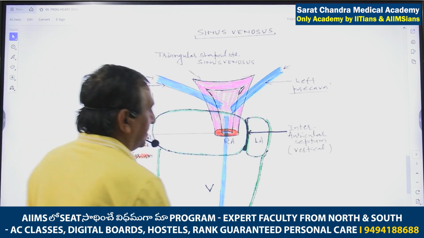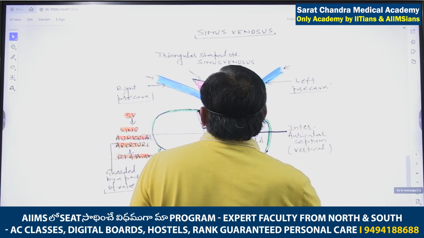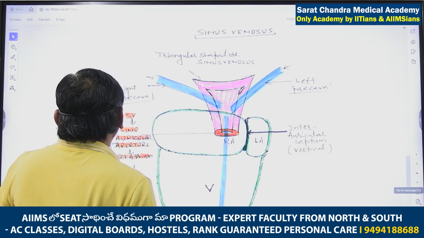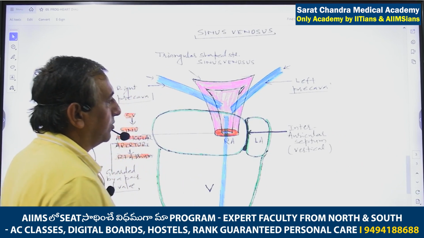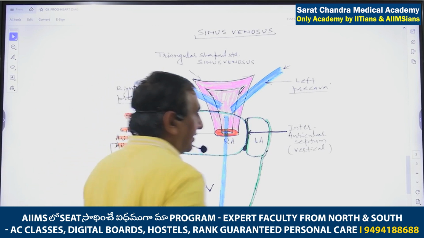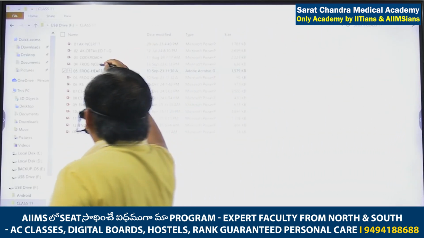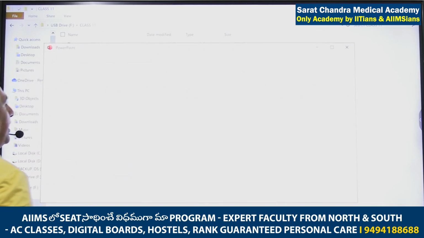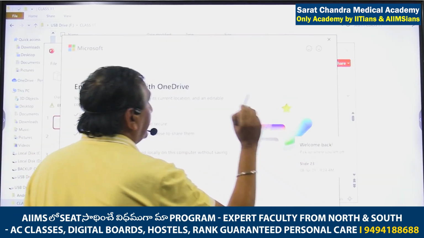So this is the one structure that you have to keep in mind, that sinus venosus is a triangular shaped structure which is present on the dorsal side of the heart, and it is collecting the impure blood from the major veins. It is pouring the blood into the right atrium.